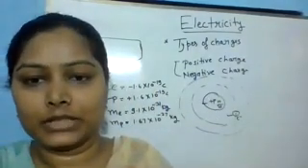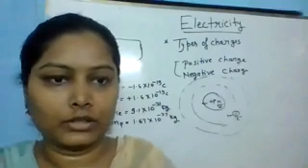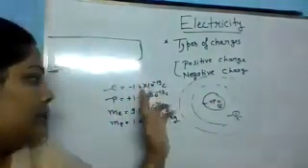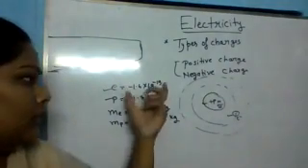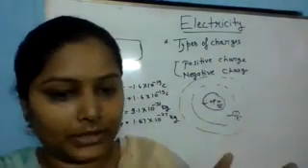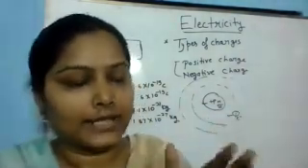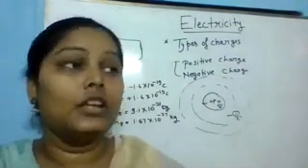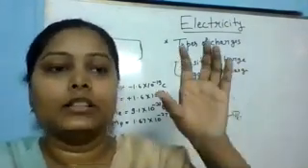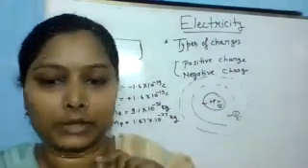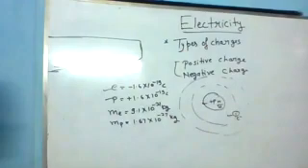You can answer me in chat if you have any confusion. Now let's see, this is the charge and this is the mass. The first property is like charges repel and unlike charges attract. The second property is we always get the charge on any body in terms of integral multiples.